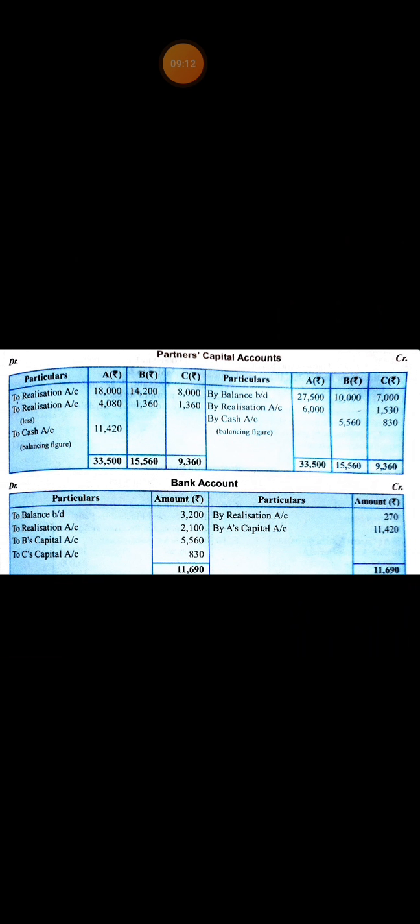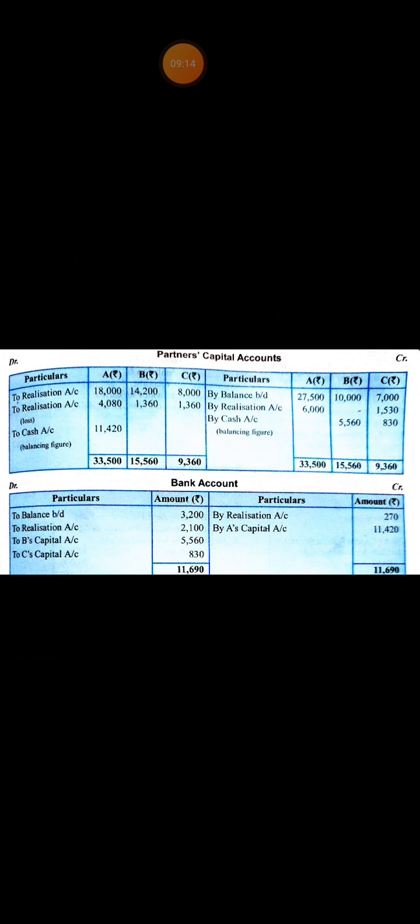Next, balancing. Realization account loss 6,800, which is distributed among the partners in their profit sharing ratio. A's share 4,080, B's share 1,360, C's share 1,360.